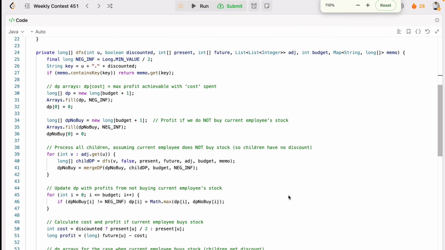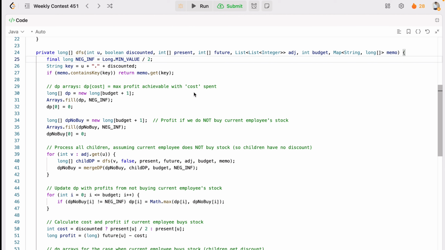Let me zoom out. Okay, so first of all, what are the things we have to do? We will define a very small min value to represent the impossible state. We will also use the memoization key for employees and their discount. We will also prepare the DP array and fill it with the min value, except DP at 0 is 0 for 0 budget and 0 profit.